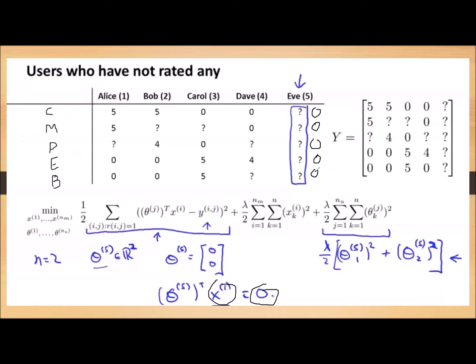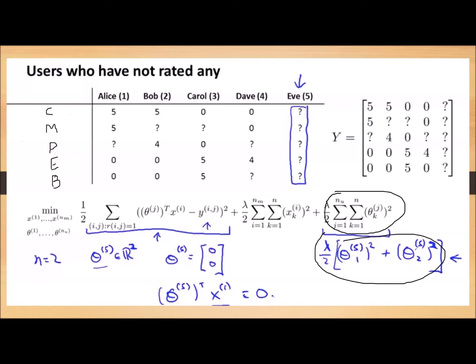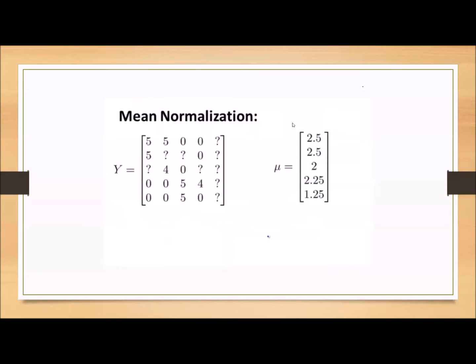Because we do not have any information about this person, we have to move this problem forward by taking the mean normalization. This mean normalization we have already discussed in the previous classes. Similarly, we do the mean normalization here with a little difference. We will observe that. You also have to see this factor: because theta 1 and theta 2 are 0, the regularization term also becomes 0 for the initial values we are taking.